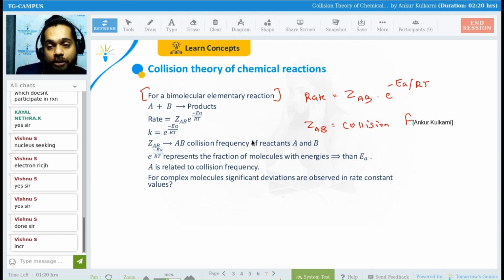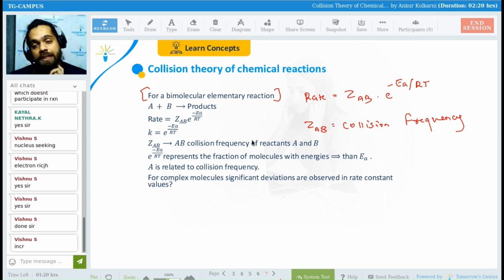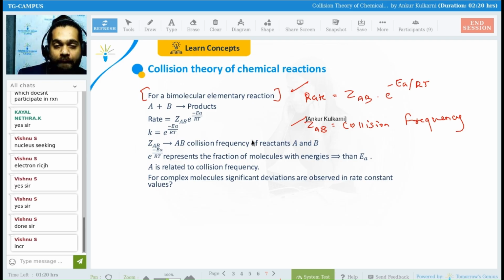ZAB is nothing but the collision frequency. Just these two lines, fine. And tell me done.